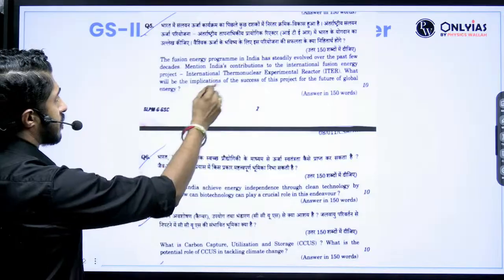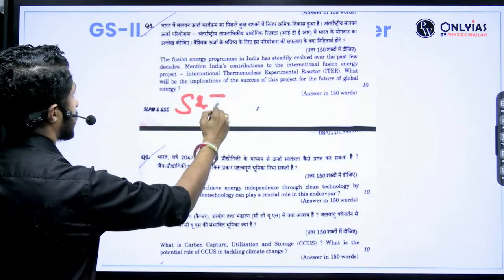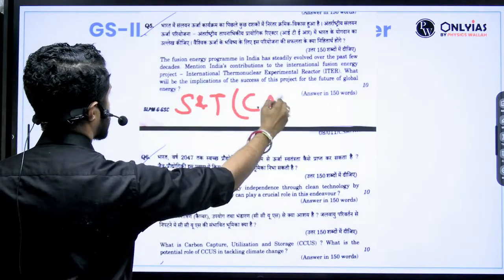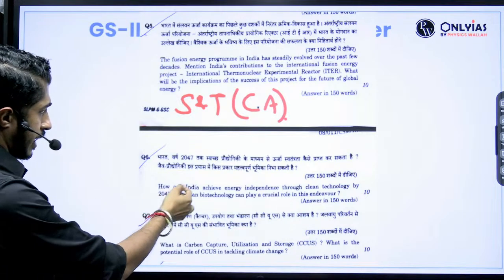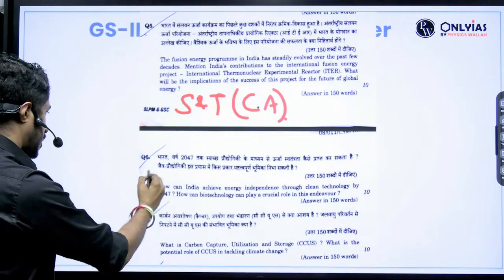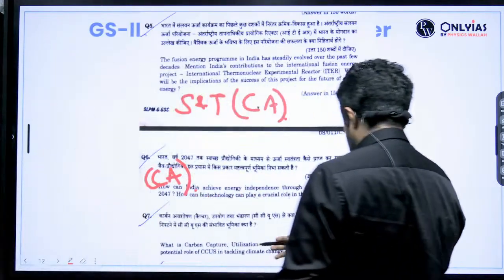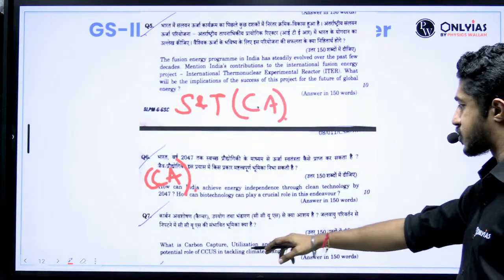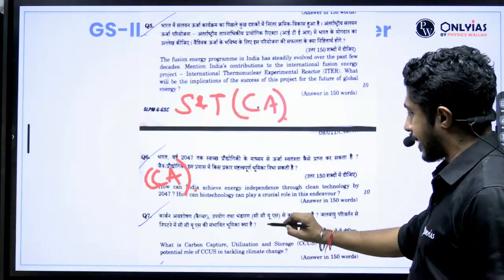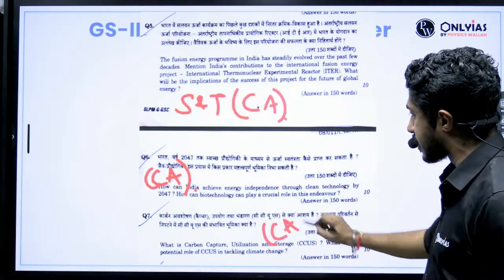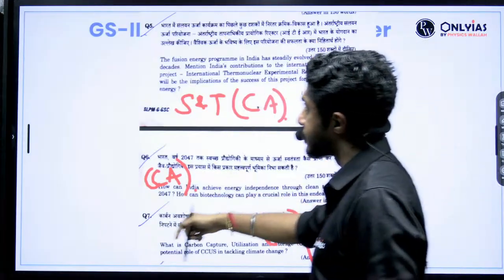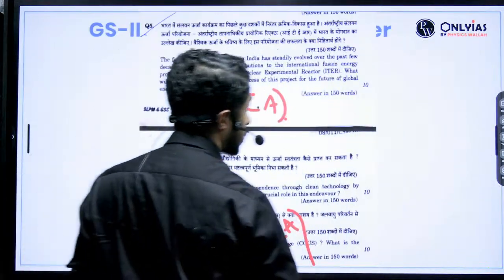Fusion energy program in India, science and tech. Repeatedly this was coming. This was taken in our current affairs class also. How can India achieve energy independence through clean technology? Again, this was taught in the Titan current affairs class. What is carbon capture, utilization, storage? What is the potential role of CCUS in tackling climate change? Indirectly taught in the current affairs class again. These three topics in the Titan current affairs batch I am talking about.